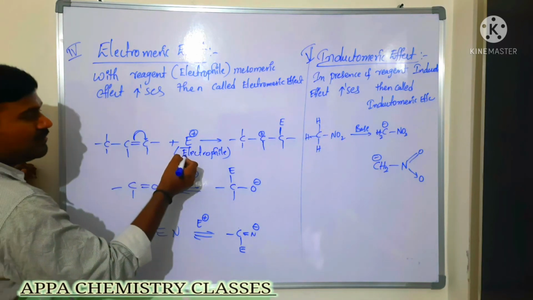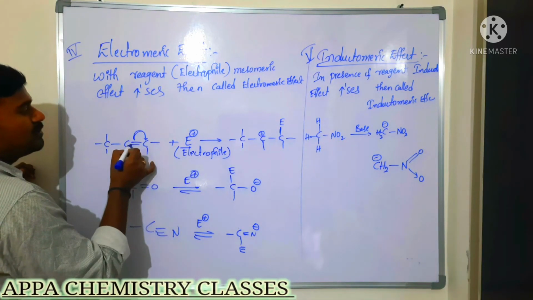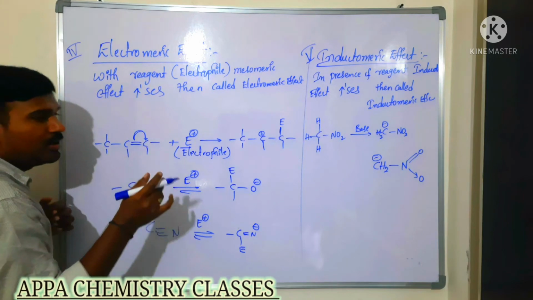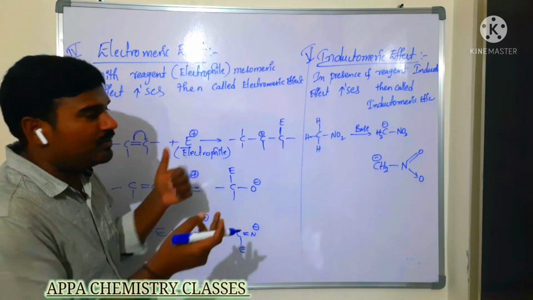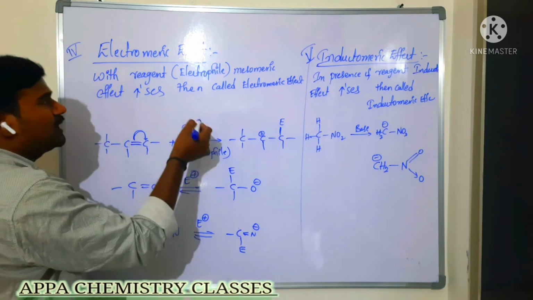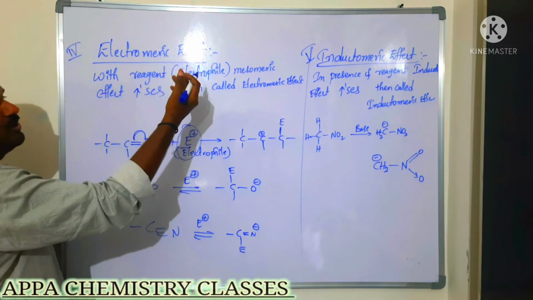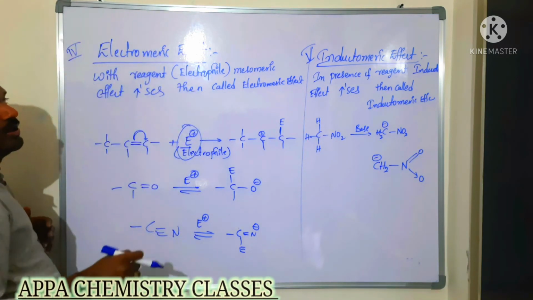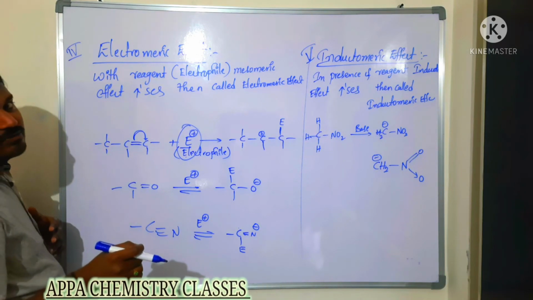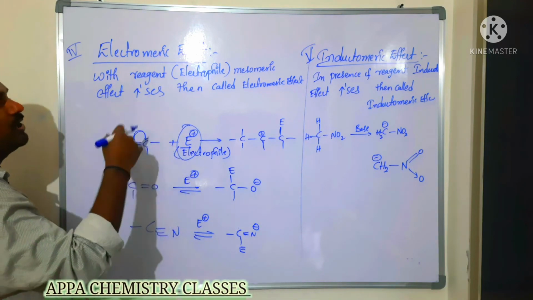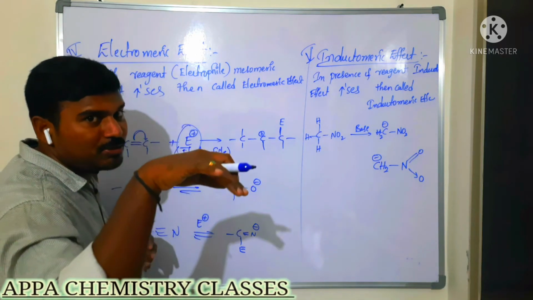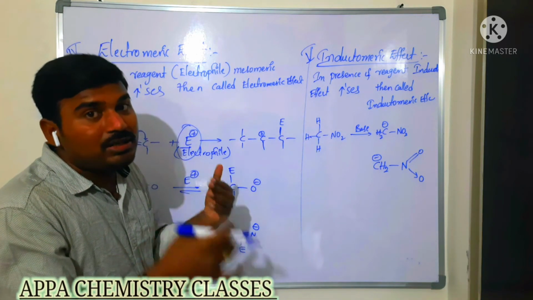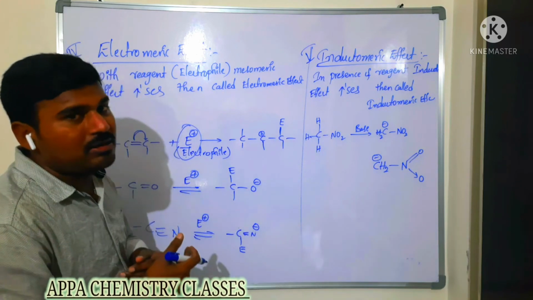So in presence of this electrophile, the displacement of pi and n electron comes under mesomeric effect. In presence of this attacking reagent, when the mesomeric effect increases, it is called electromeric effect. In presence of reagent only, displacement of pi electron takes place. Whereas in case of mesomeric effect, without any reagent, the displacement of pi and n electron takes place.